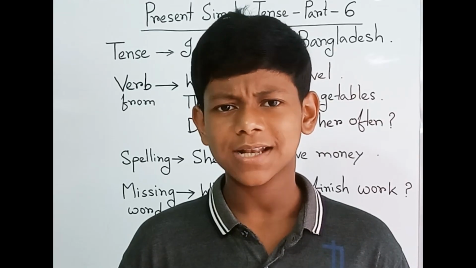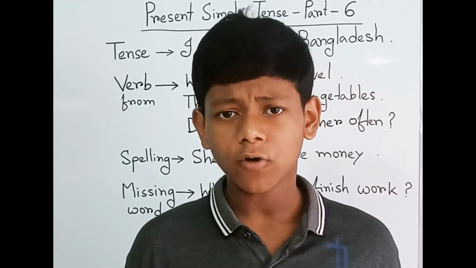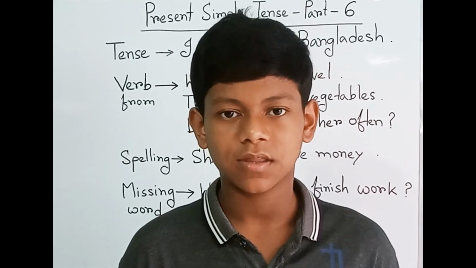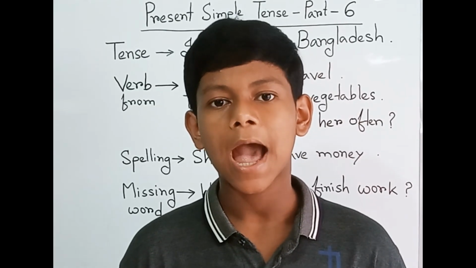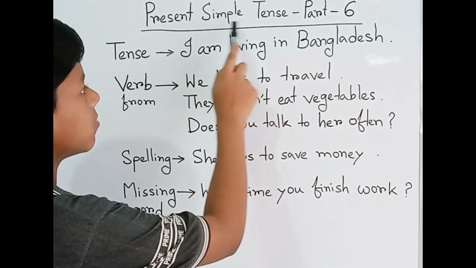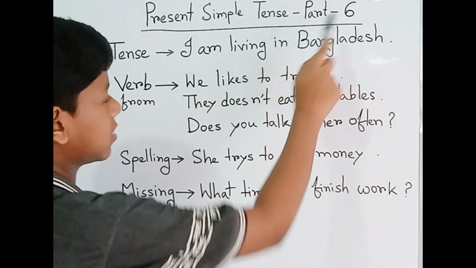So you know that tense is a time, and we already have some ideas about this. Our today's topic is present simple tense part 6.